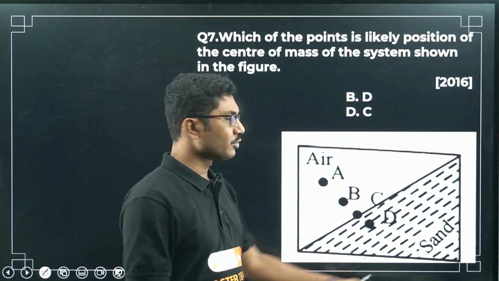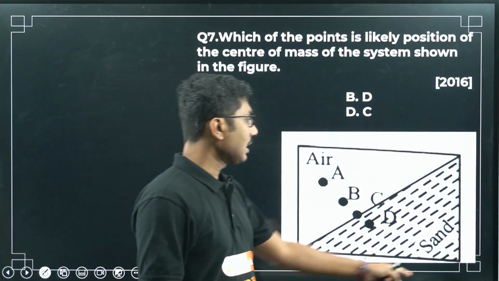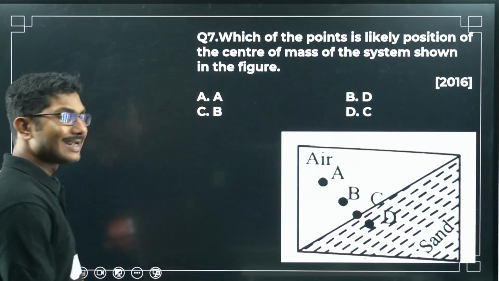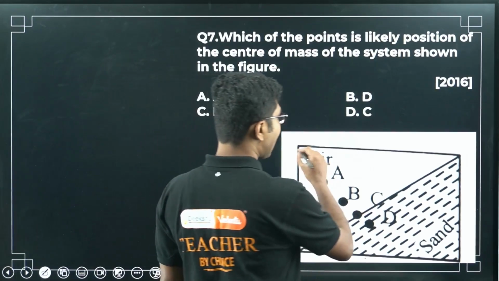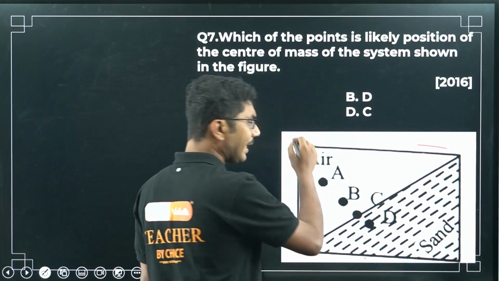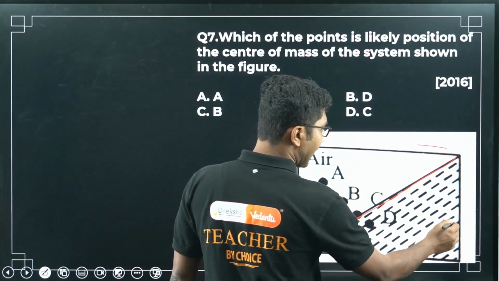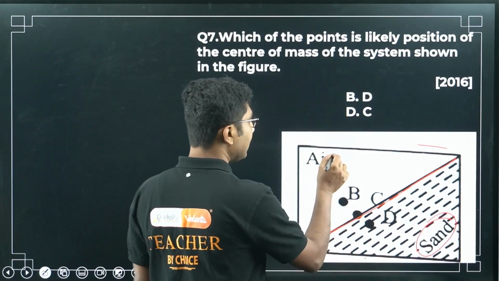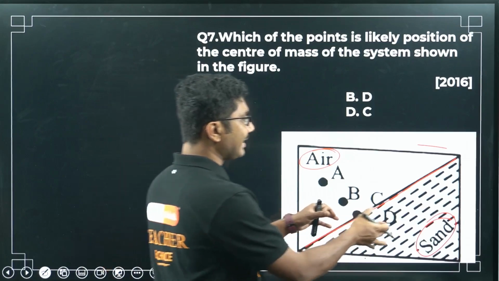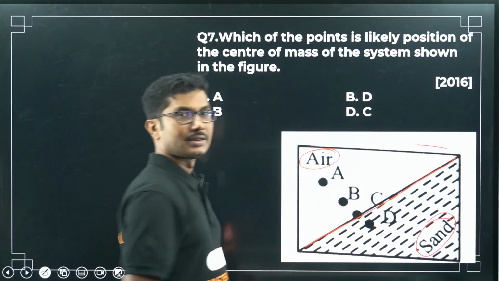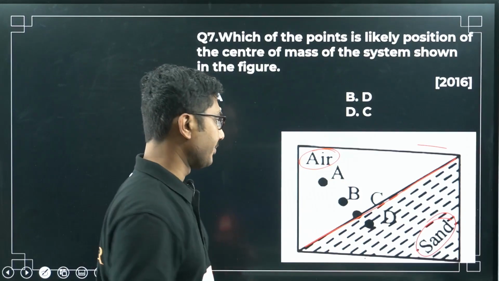So there is a system shown. Okay, this came in 2016. There is a system shown here, and they asked you which point is likely to be the center of mass. Now as you can see, here we have a box, an empty box, and it is diagonally filled with sand, and the remaining half is air. So this portion is heavy, this portion is light, right? So where is the likely position of the center of mass of the system?